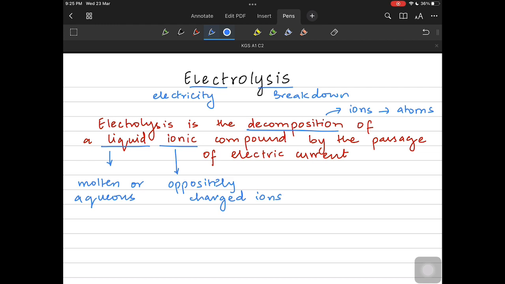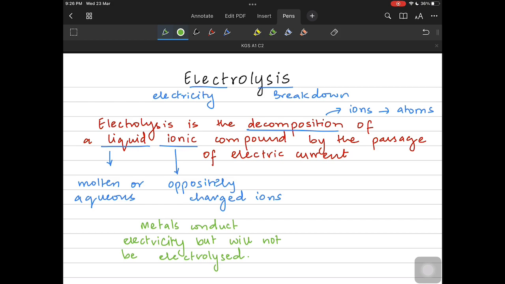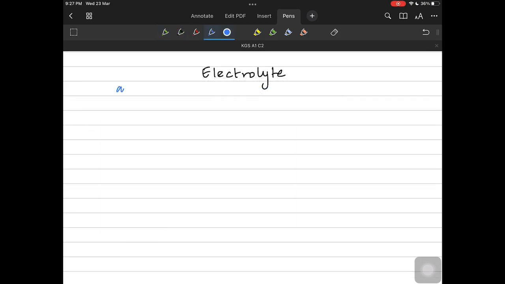And it is also really important that metals do not electrolyze. Metals do conduct electricity, we know that, because metals have a metallic lattice with mobile electrons. But metals do not have oppositely charged ions. They do not have a cation and an anion. So metals will conduct electricity but will not be electrolyzed, because they don't have oppositely charged ions, they have mobile electrons.